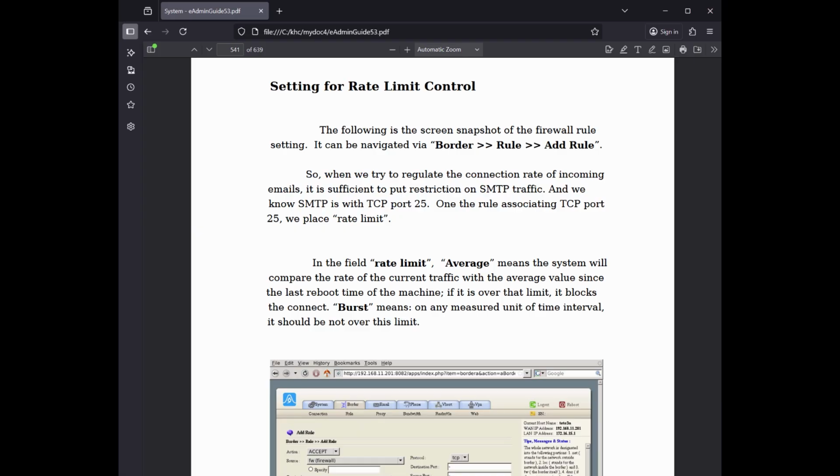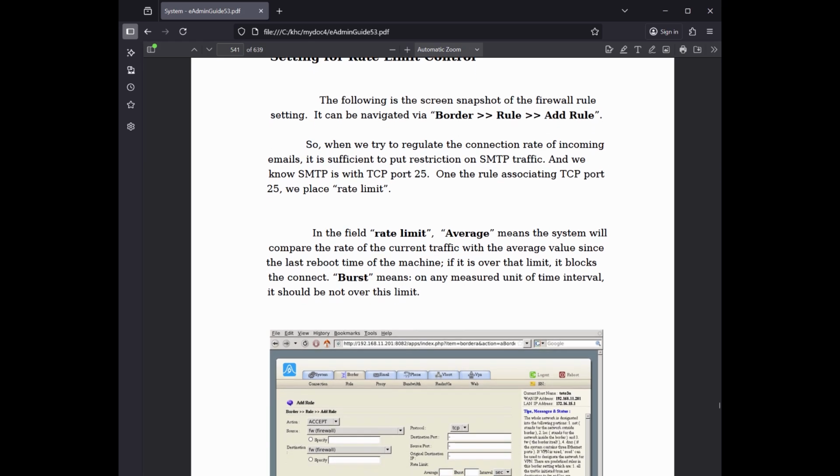In the field rate limit, average means the system will compare the rate of the current traffic with the average value since the last reboot time of the machine. If it is over that limit, it blocks the connection. Burst means, on any measured unit of time interval, it should not be over this limit.